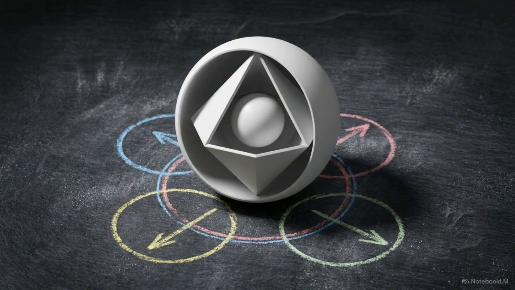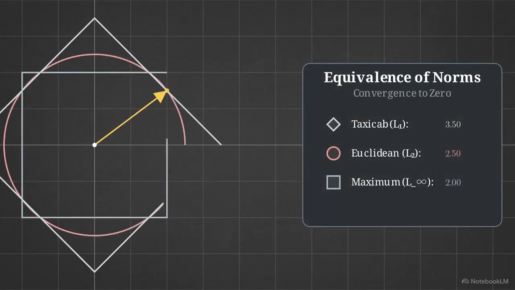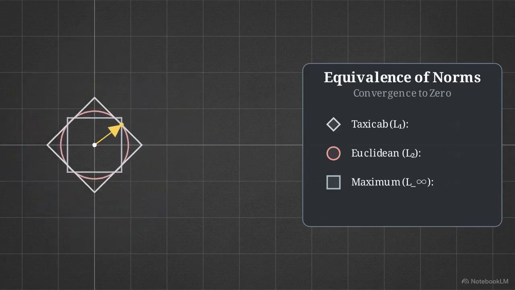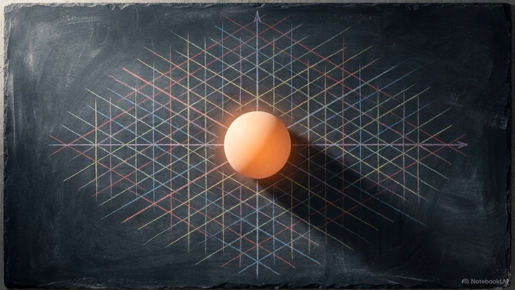This sandwiching is the basis for Theorem 2.4-5, which states that in a finite dimensional space, all norms are equivalent. Because these different measurement tools are mathematically linked, a sequence that converges to zero in one norm will necessarily converge to zero in all others. Convergence is a property of the space itself, not just the ruler we choose to use.